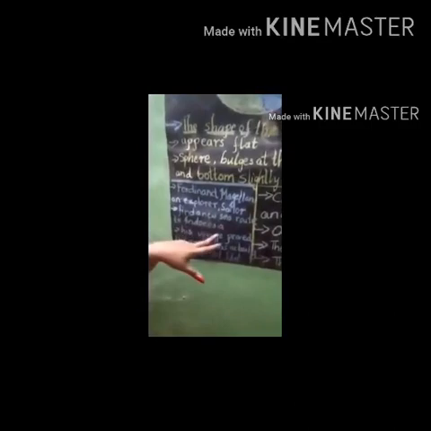Actually, in olden times, long years ago, people believed that earth is flat. So after some days, one explorer, his name was Ferdinand Magellan. Ferdinand Magellan, he is a sailor and explorer. He found a new sea route to Indonesia. His voyage proved that earth was actually round, not flat.